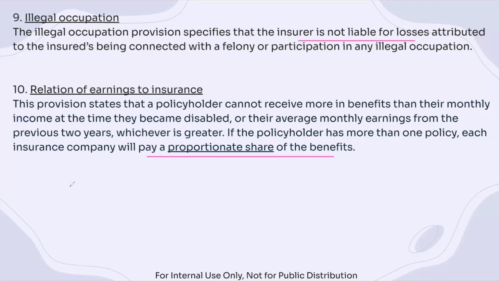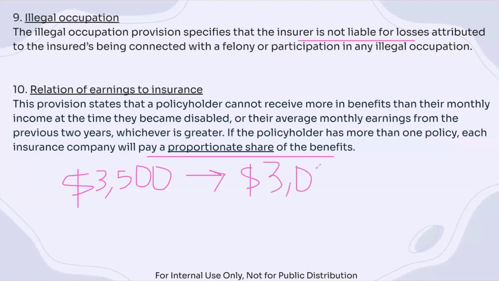A good example is, if the policyholder used to earn 3,000 a month, and now, after their disability, they only earn 2,500, and they have two policies. A hypothetical scenario, just an example of what a proportionate share might be, is that each policy pays out $250.